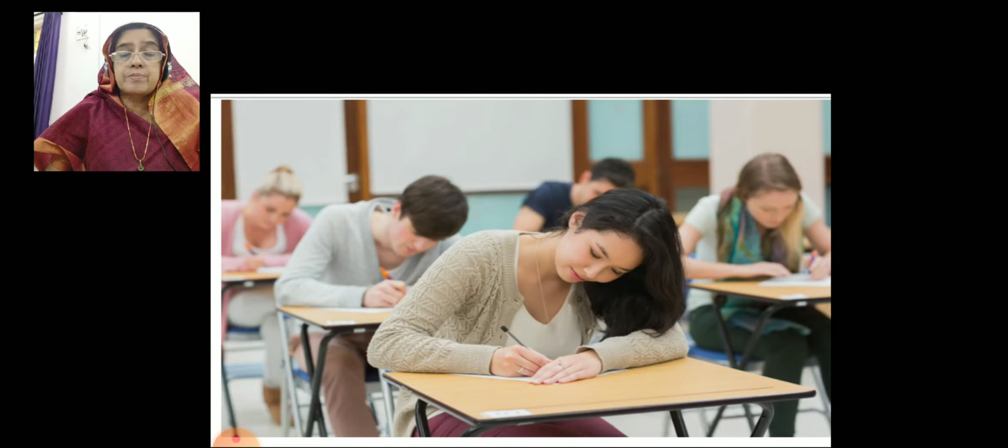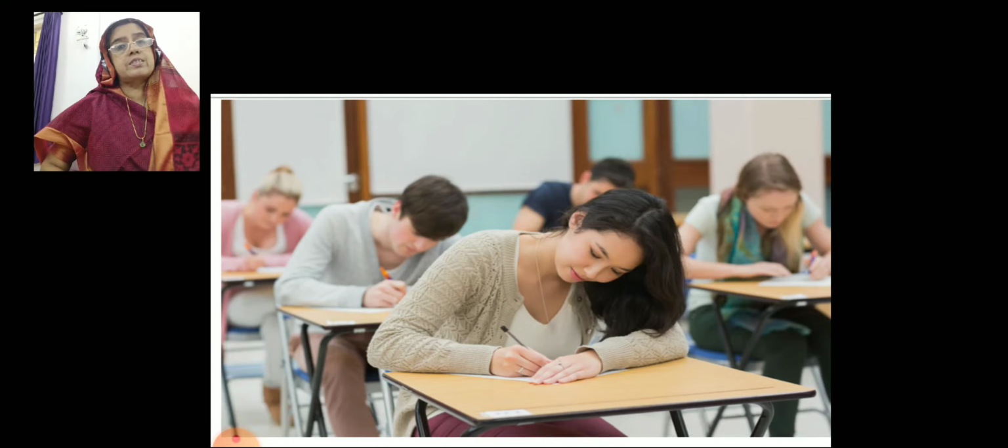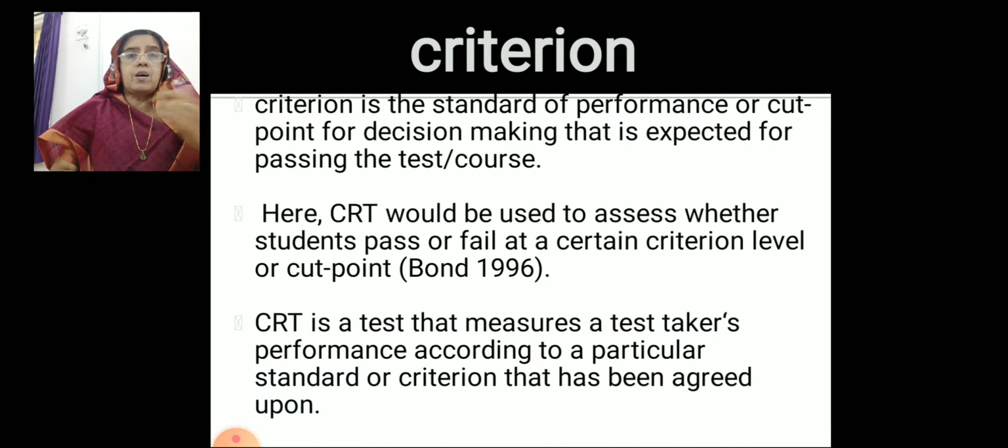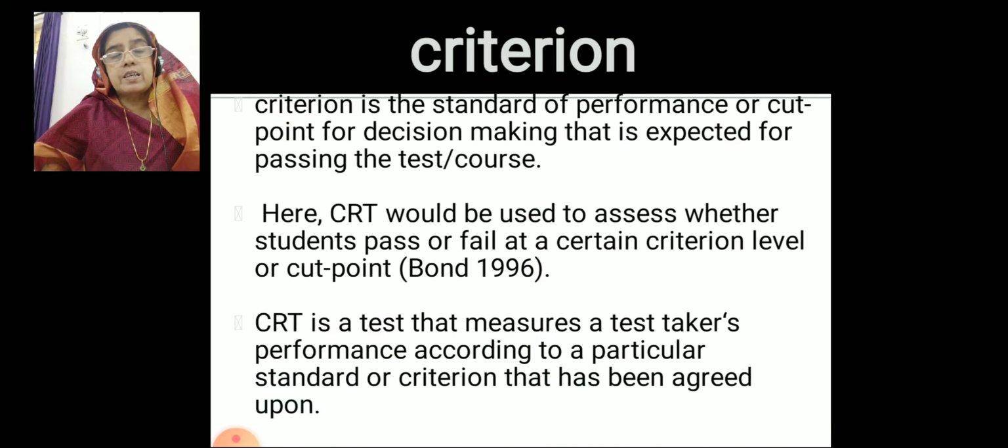In our Indian system, our students give much importance to tests and examinations. When we say test, then only they become alert and study for their examination. The Indian educational system is the third largest educational system in the world, and here we conduct a lot of examinations and tests to make our students learn better as well as to know about teacher proficiency also. Dear friends, so far we discussed norm referenced test.